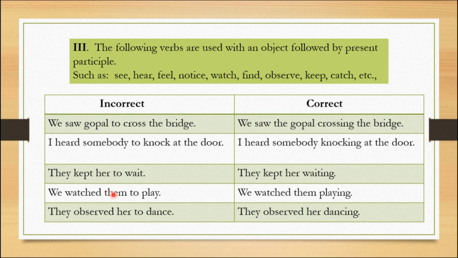So, these objects are followed by verbal nouns. Look here. Gopal is followed by crossing, somebody is followed by knocking, her is followed by waiting, them is followed by playing, here her is followed by dancing. I think you understand all these.